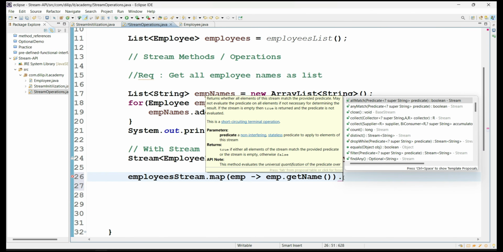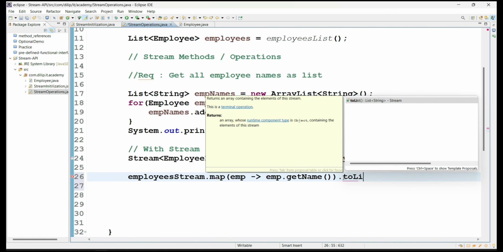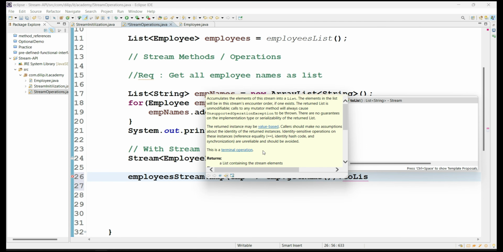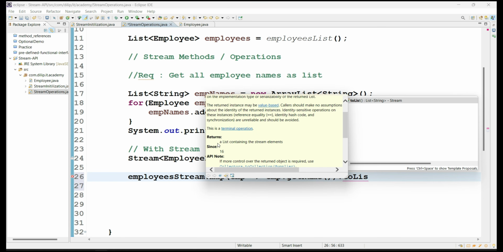Yeah, for example, if you see here, I'm calling a method called toList. So this is a terminal method, a terminal operation. What is it going to do? It returns a list containing the stream elements, and it has been added from Java 16 onwards. That means this terminal method was not available from Java 8 until Java 16.